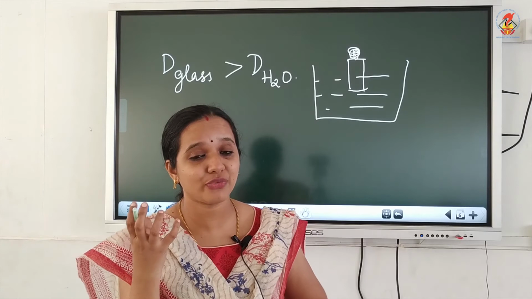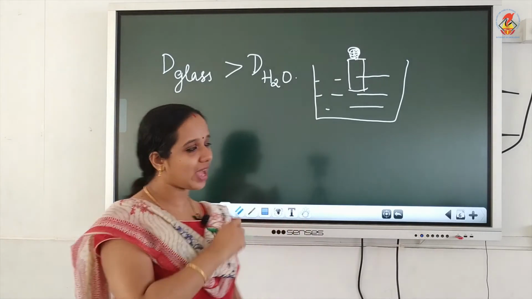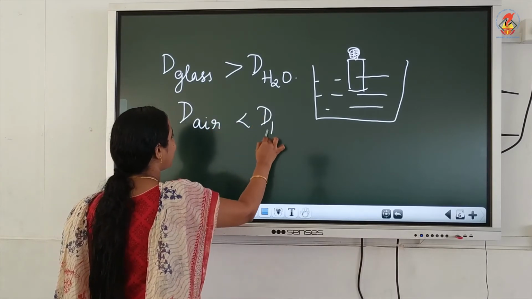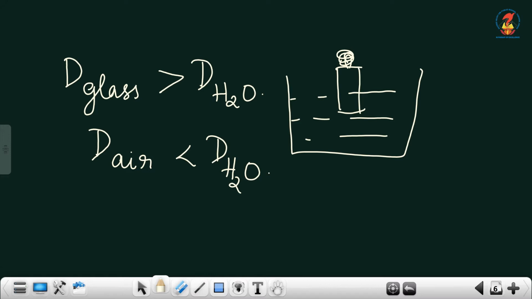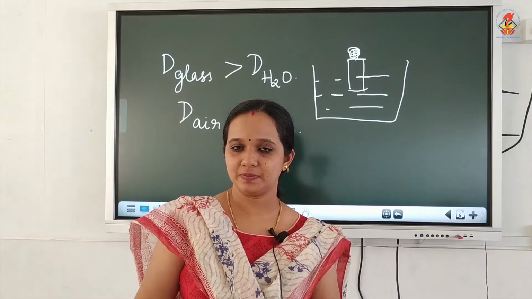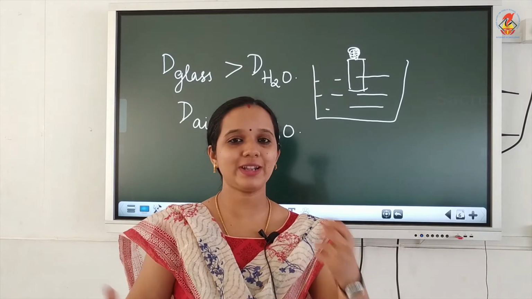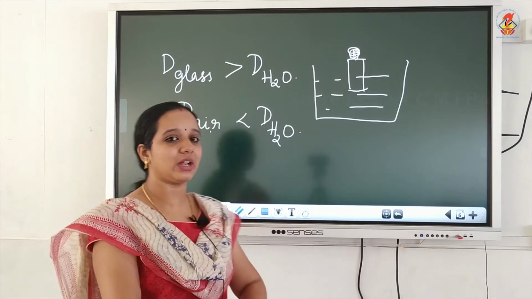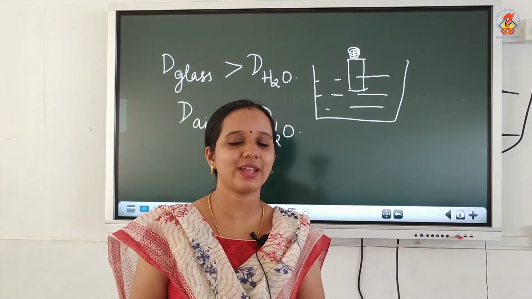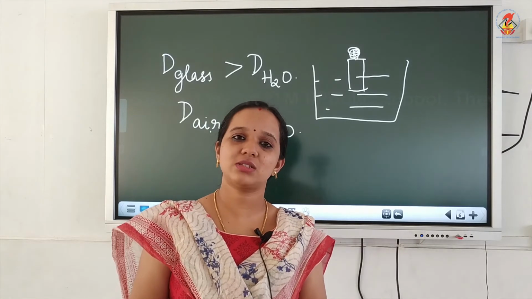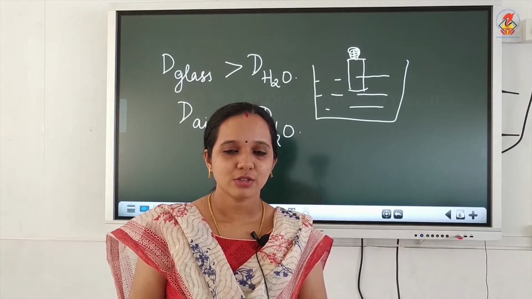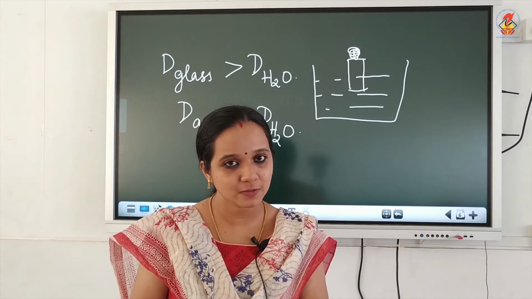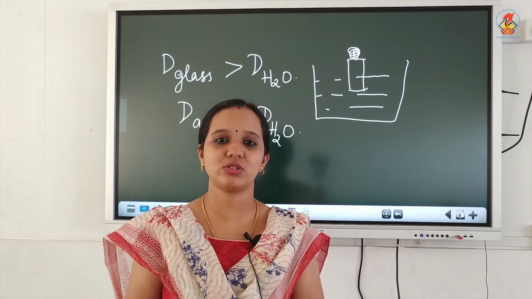We know that the density of air is less than that of water. So the overall density of the bottle will get reduced since it is filled with air. The overall density becomes less than the density of water, hence the glass bottle floats.